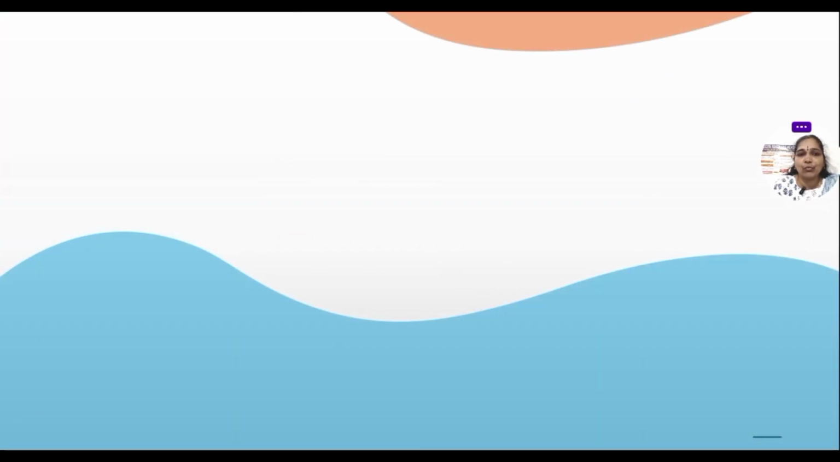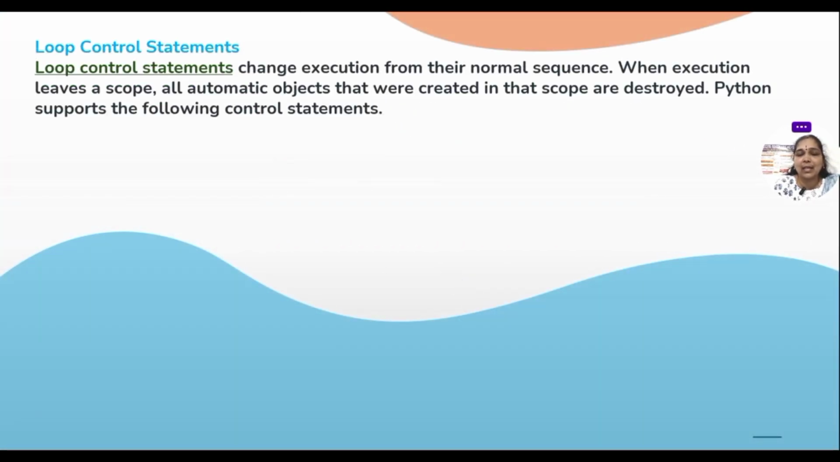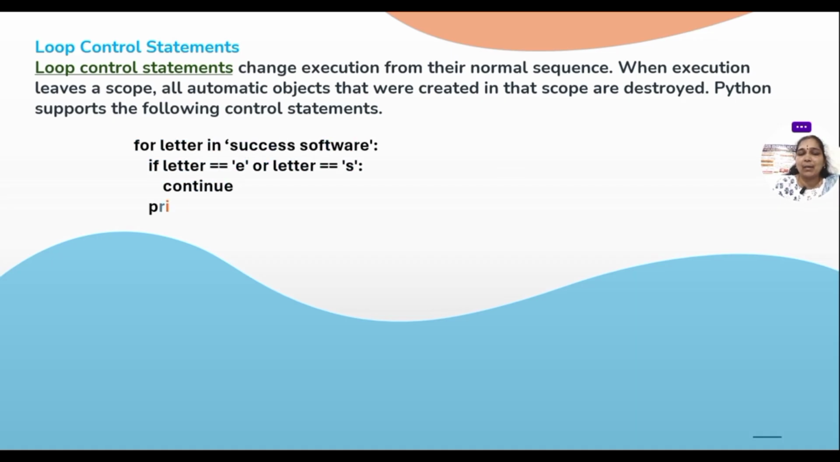Okay. Now let us go for the next concept, that is loop control statements. Loop control statements change the normal sequence of execution. When the execution leaves a scope, automatically created objects are destroyed. Python supports control statements. That is, taking one string, we can continue the statement. If you want to break it, we can even break according to the statement.